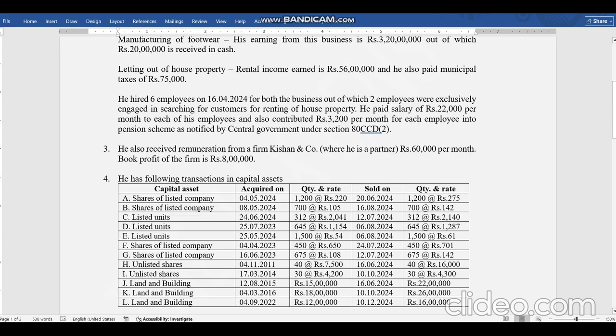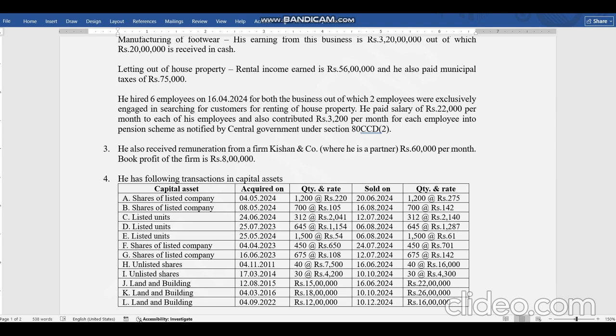Next, he has hired 6 employees on 16/4/24 for both the businesses. He is treating both the incomes, house property and manufacturing of footwear, as business. So he is saying, for both businesses I have hired employees, 6 employees, and out of this 2 employees are exclusively for house property, like they will search for the customers for him, they are doing the advertisement for him. So basically they are not related to the business as per the assessment laws.